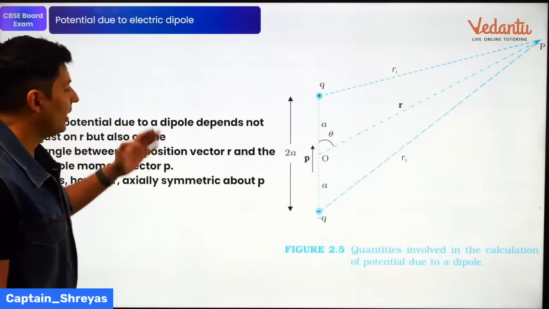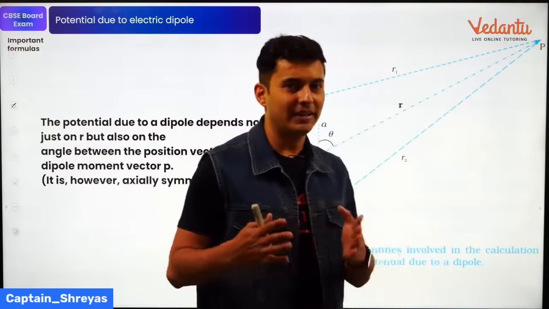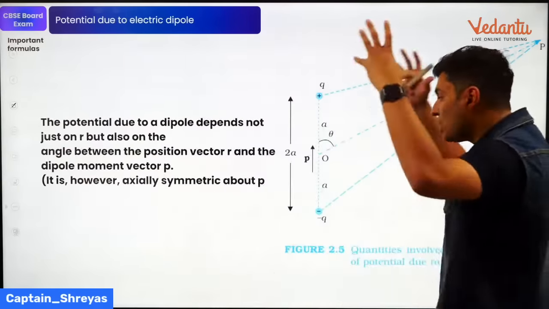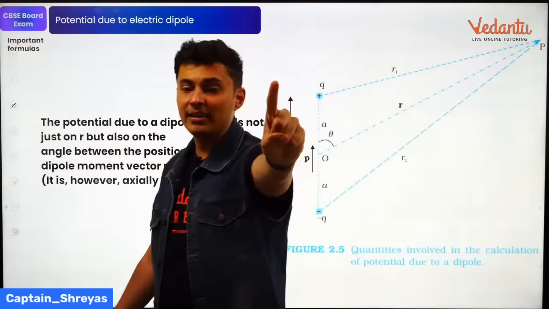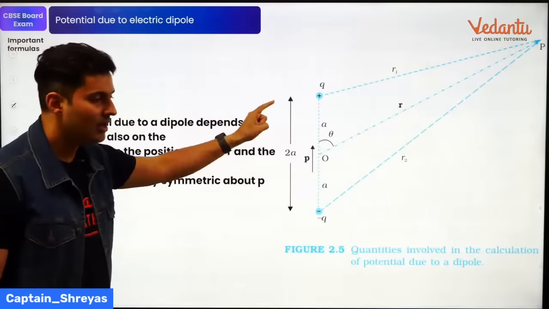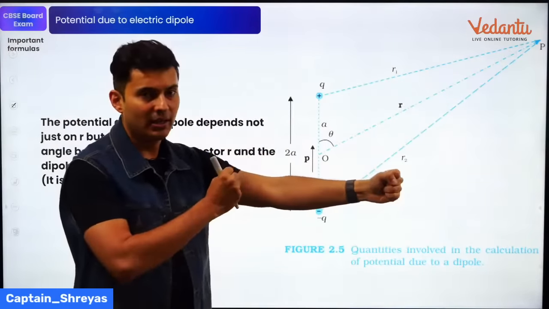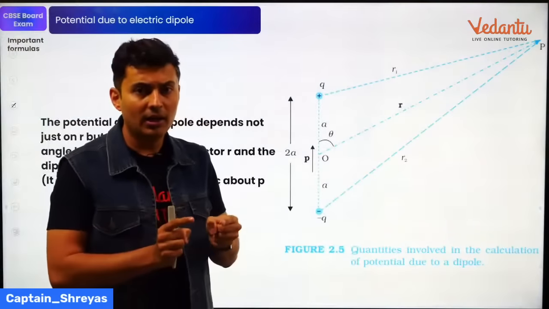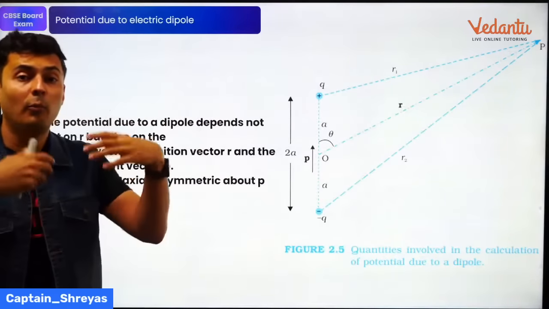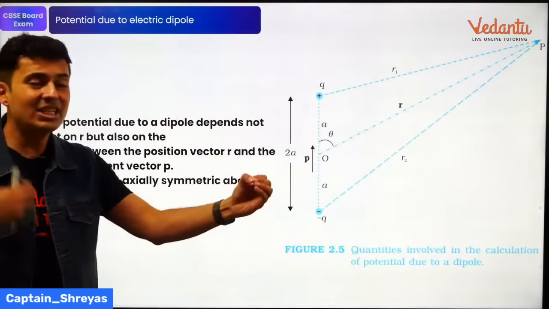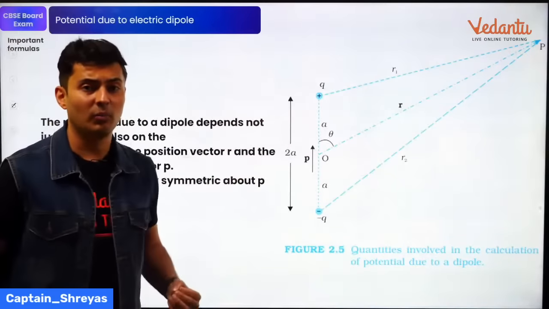Now, moving on, because slowly we are moving towards potential and energy. Let's talk about potential due to a dipole. We have seen field due to a dipole just some time back. Two opposite charges create an electric field around them. So they will always create a potential also around it, because each charge contributes towards the potential.